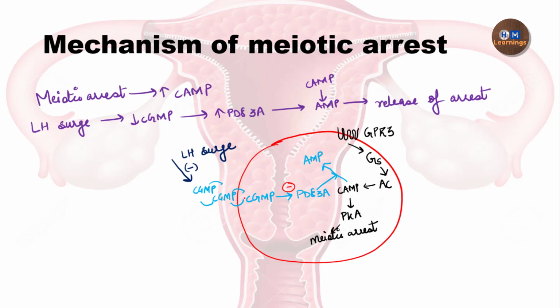But when an LH surge happens, the LH surge will decrease the cyclic GMP transfer through the gap junctions, and hence if there is no cyclic GMP, what will happen? There will be no inhibition of phosphodiesterase 3A. So the cyclic AMP will be converted into AMP. There will be a degradation of the cyclic AMP, and hence a decrease in the level of cyclic AMP, and there will be release of the meiotic arrest. So this is the mechanism.